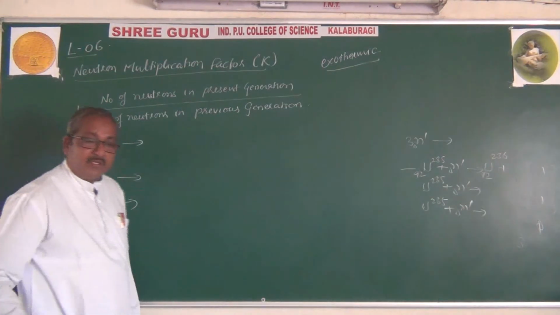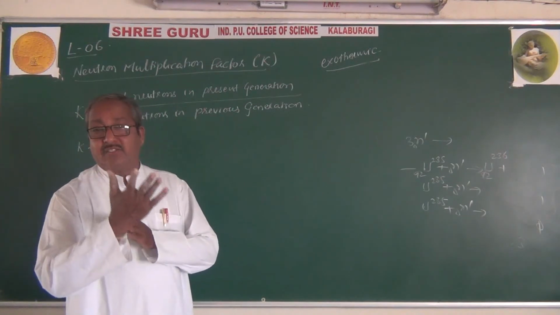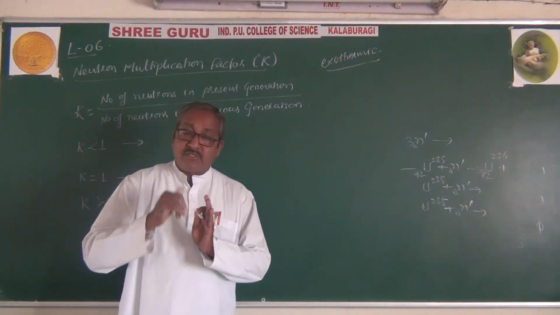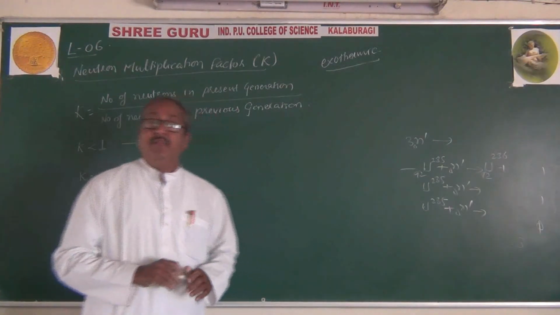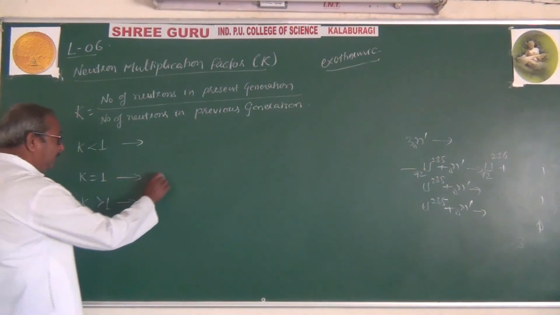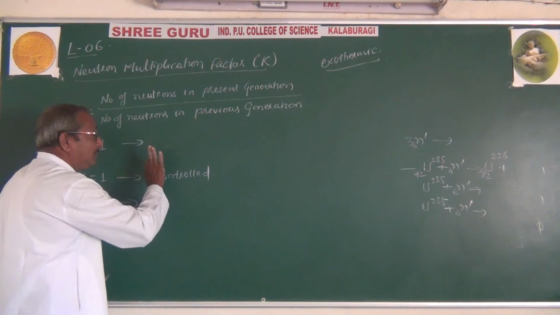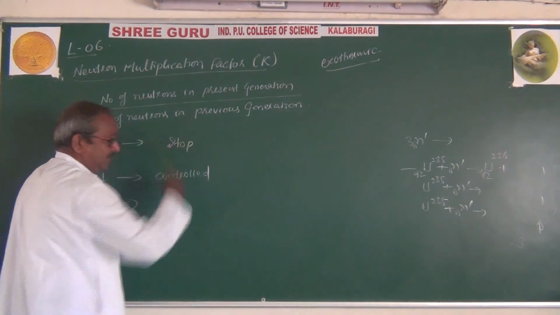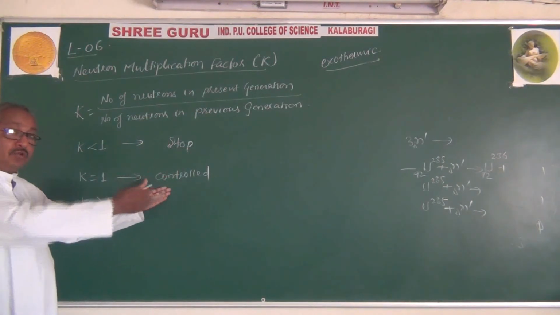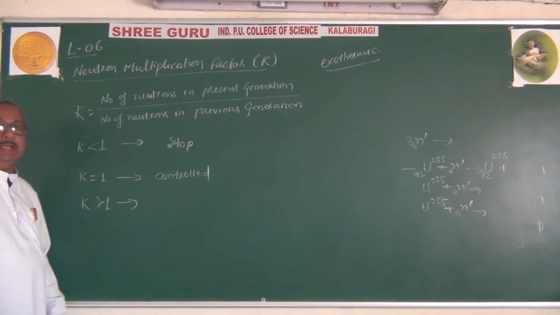If the multiplication factor goes to 1, the number of neutrons released during each reaction will be maintained constant. If the number of neutrons released is maintained constant, then the reaction is said to be a controlled chain reaction. Here, the reaction will be stopped. As the reaction goes forward, it stops, it is controlled. A controlled chain reaction will be taking place. Then what about here, we will see.